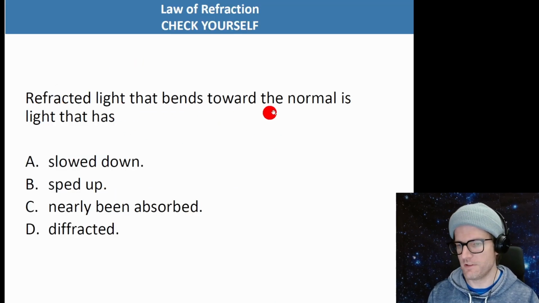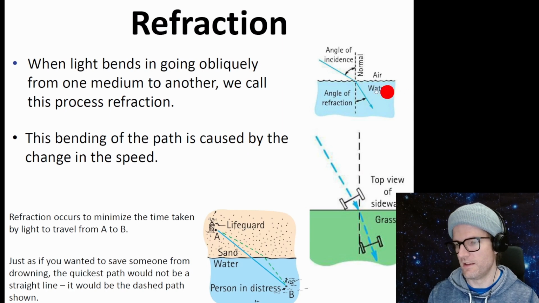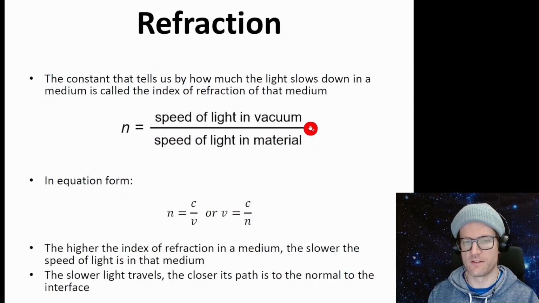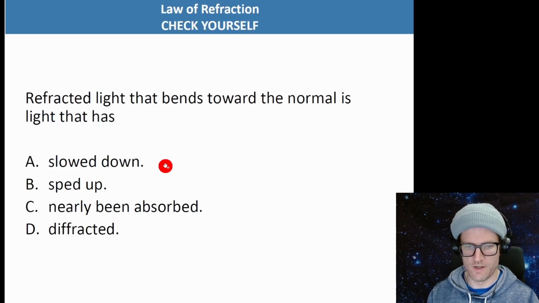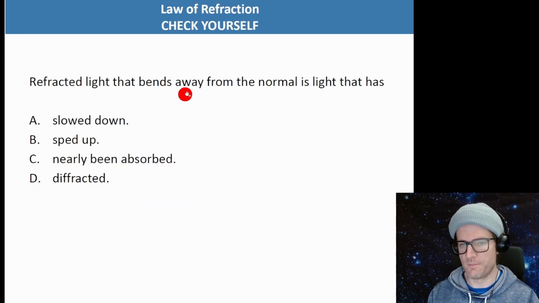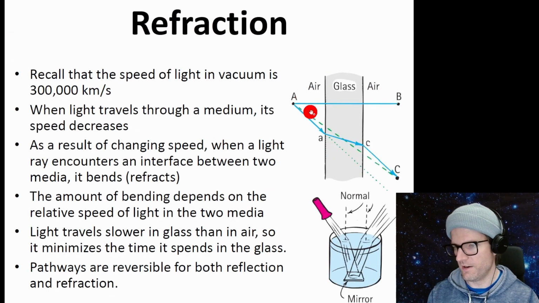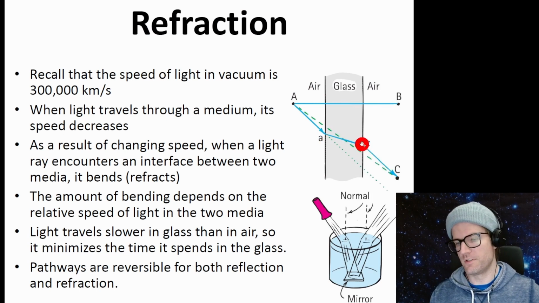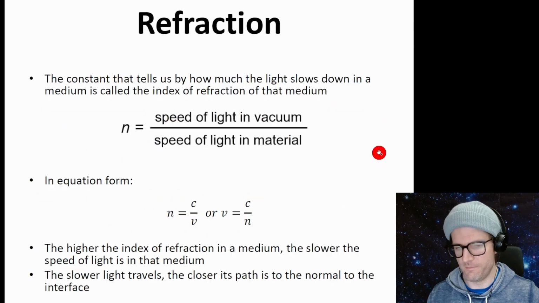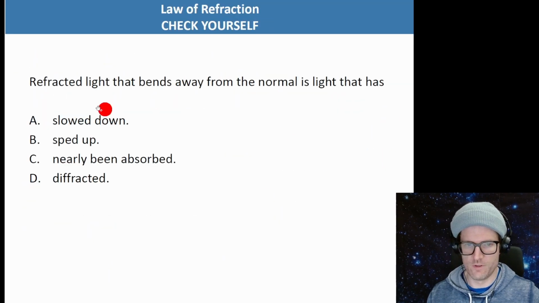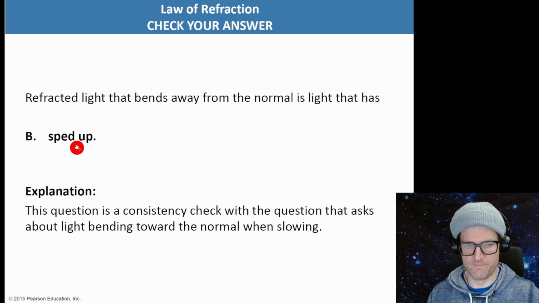Refracted light that bends towards the normal is light that has slowed down. That's this situation. Water is slower, air is faster. Since it's bent toward the normal, it's going to be slowed down. Refracted light that bends away from the normal is light that has, well, let's look at this picture. So when air goes to glass, it bends towards the normal, but when the light leaves the glass and goes to air, it bends away from the normal because it's sped up. So refracted light that bends away is sped up.